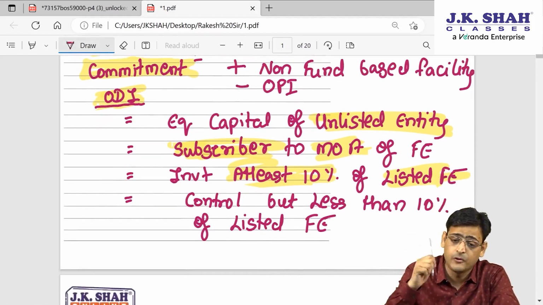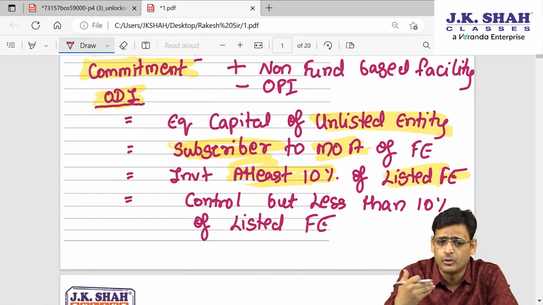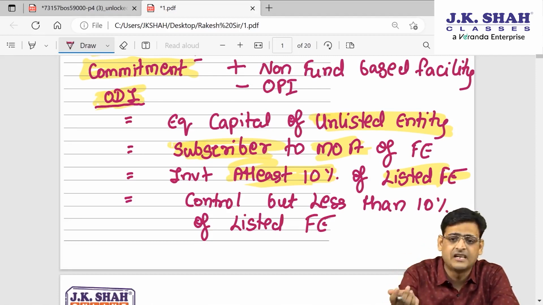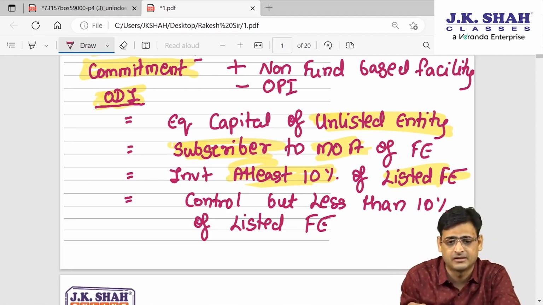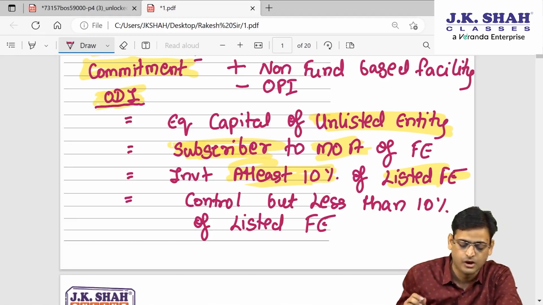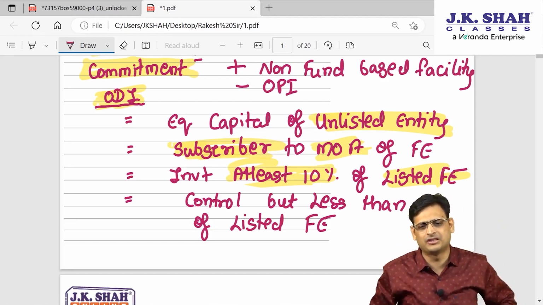Or if you are in a foreign entity, FE stands for foreign entity. So in a foreign entity, if you are subscribing to the memorandum, even that is ODI. Or if it is a listed foreign entity, in that case you should hold at least 10%. Or if you are holding less than 10% in a listed foreign entity, then you should have what? You should have control. So can I say ODI is kind of taking ownership, you can remember.